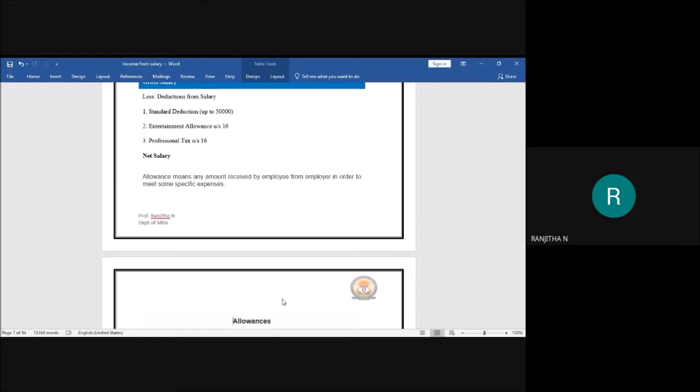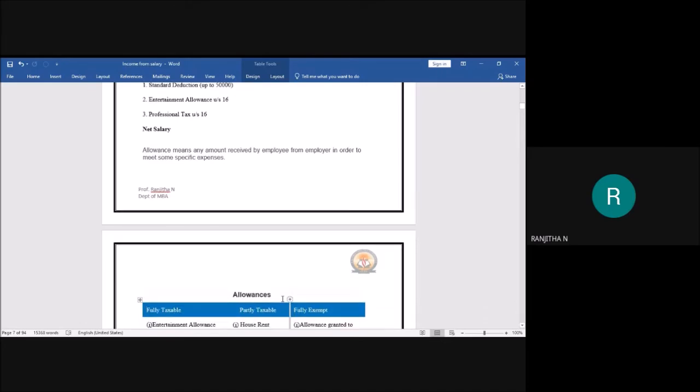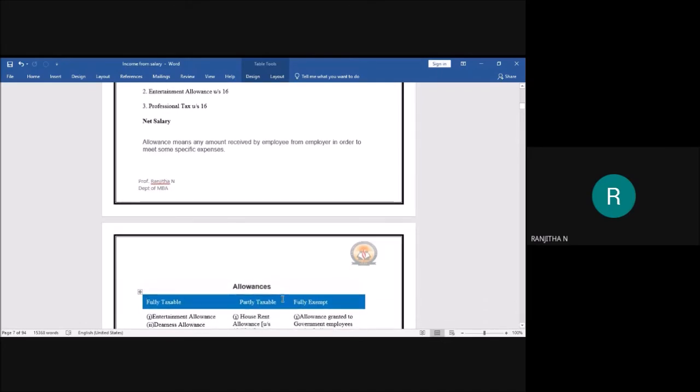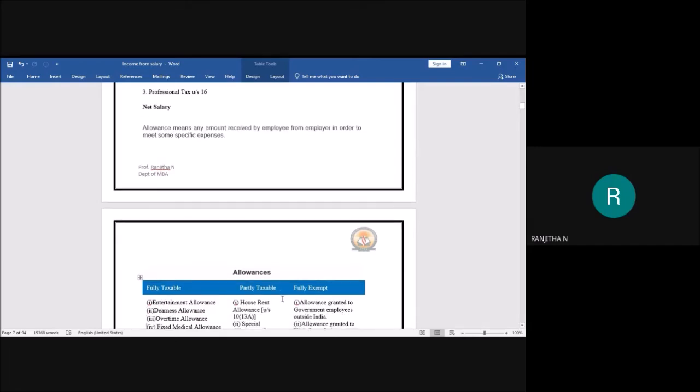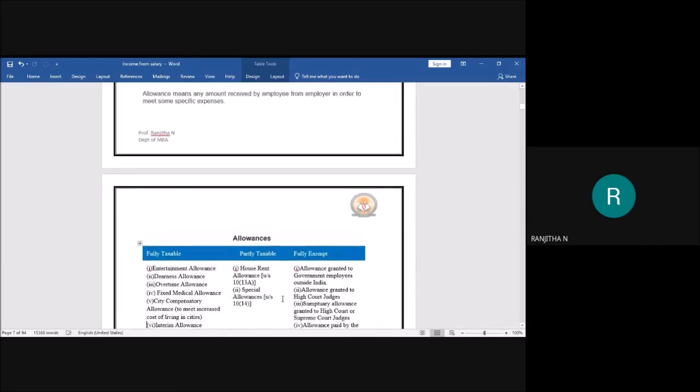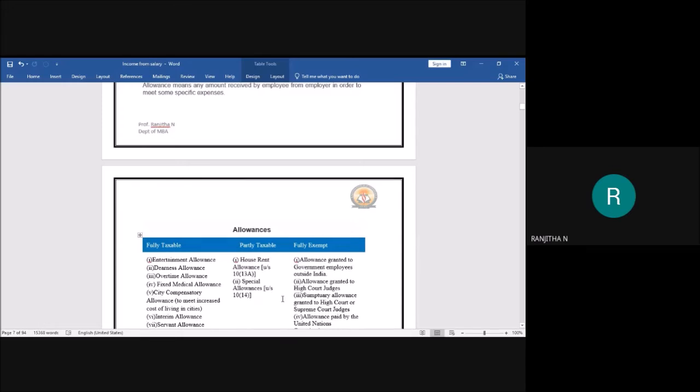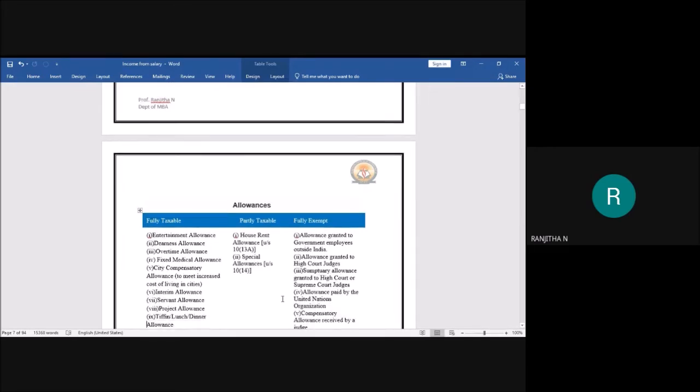As you know, allowance means any amount which is received by the employee from the employer in order to meet some specific expenses. Here we have three types of allowances, students. That is fully taxable allowances, partly taxable allowances, and fully exempted allowances.